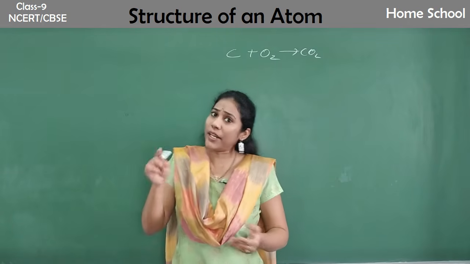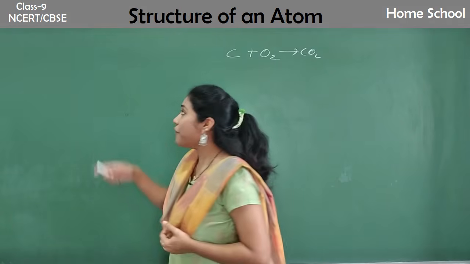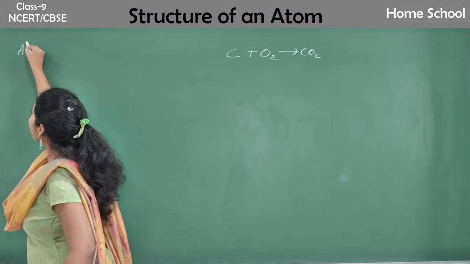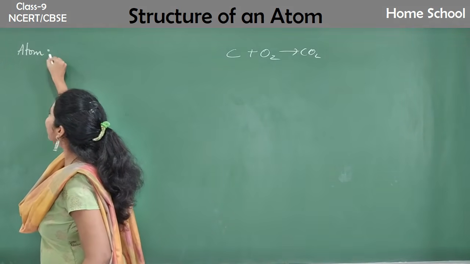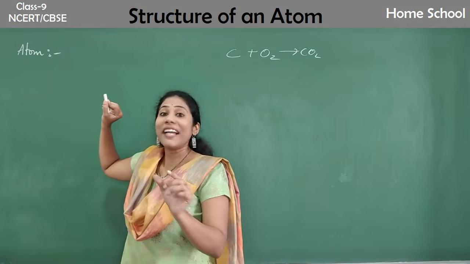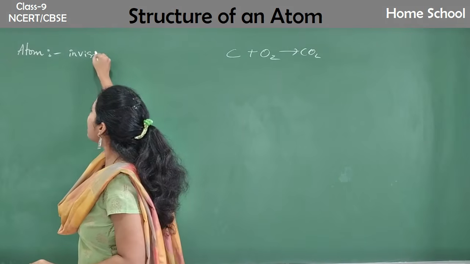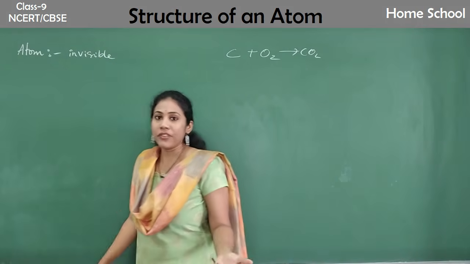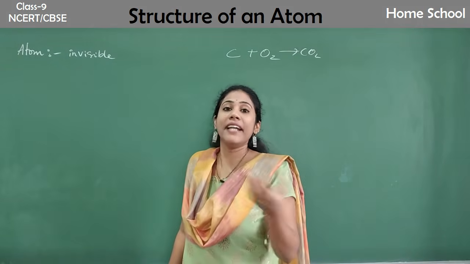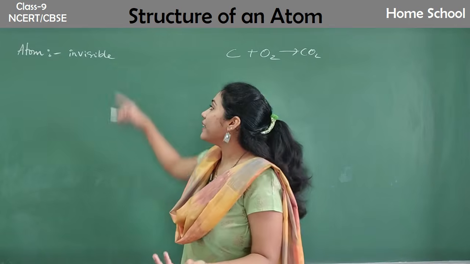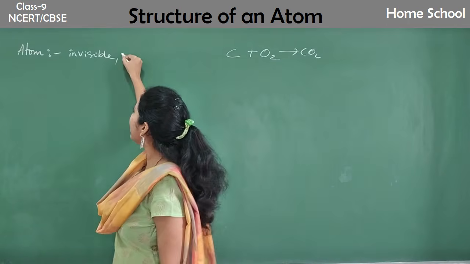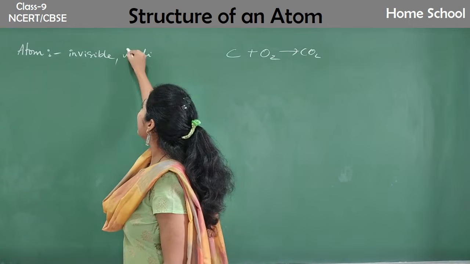So let us try to recall the definition of atom here. What was the definition we studied for atom, guys? Atom is invisible. Yes or no? Can you see an atom? Definitely no. You can't see an atom with your naked eye. So I can write, atom is invisible, indivisible.